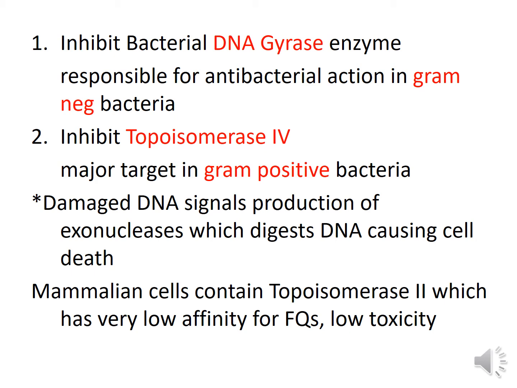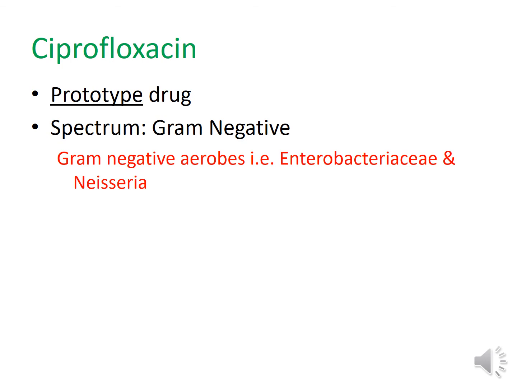Now, mammalian cells have topoisomerase 2 instead of DNA gyrase and topoisomerase 4. This topoisomerase 2 of mammalian cells has very low affinity for fluoroquinolones, and thus they show low toxicity on mammalian cells. Now coming on to individual drugs, first is ciprofloxacin. Ciprofloxacin is considered the prototype drug of fluoroquinolone antibiotics, and as we have already seen, it belongs to the first generation of fluoroquinolone antibiotics.